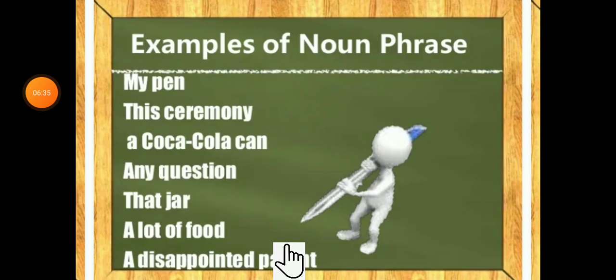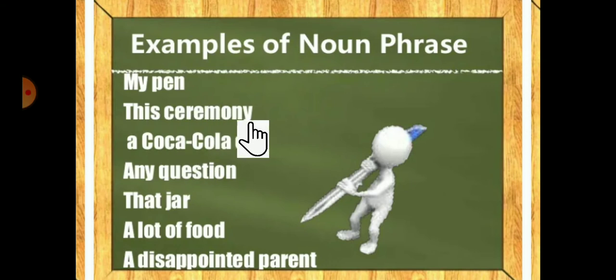Let's see some examples of noun phrase. So what are these examples? My pen, this ceremony, a Coca-Cola can, any question, that jar, a lot of food, a disappointed parent. So what is this all called? It is called noun phrase.